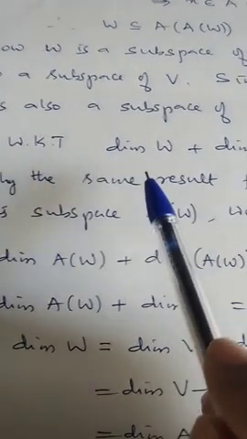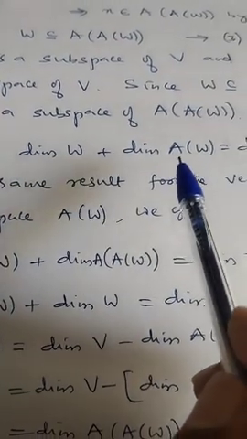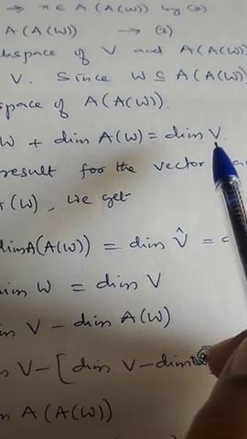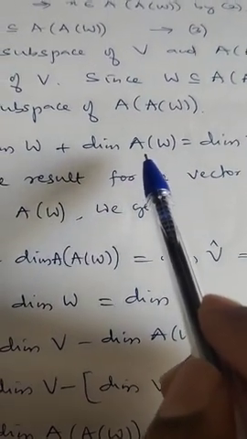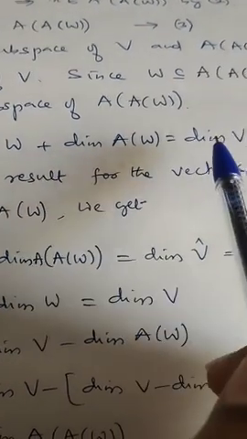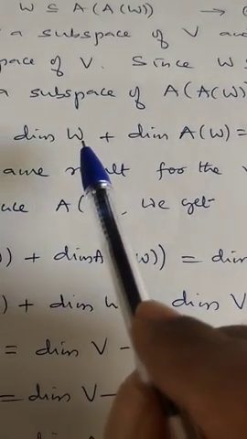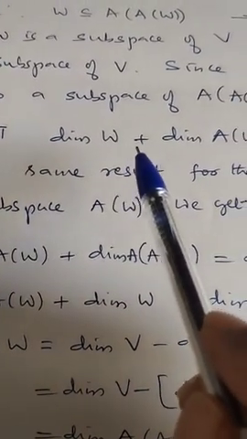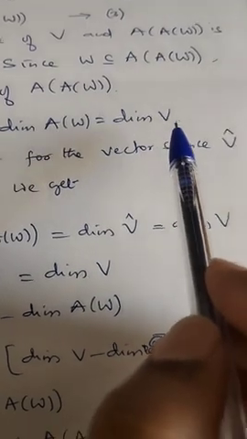We know that dimension of W plus dimension of A of W is equal to dimension of V, or we have proved dimension of A of W is equal to dimension of V minus dimension of W.